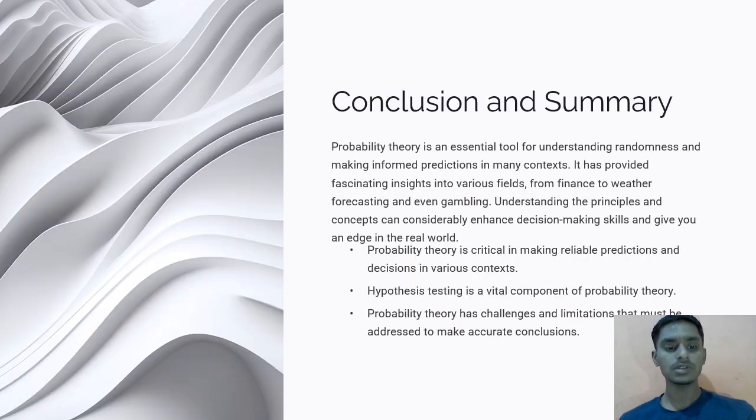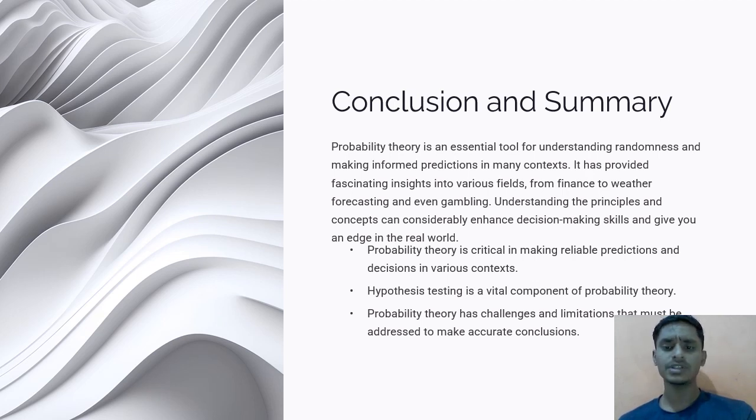And the conclusion, in summary: probability theory is an essential tool for understanding randomness and making informed predictions in many contexts. It has provided fascinating insights into various fields, from finance to weather forecasting and even gambling, like poker. Understanding the principles and concepts can considerably enhance decision making, and these decision making skills can give you an edge in real world life.